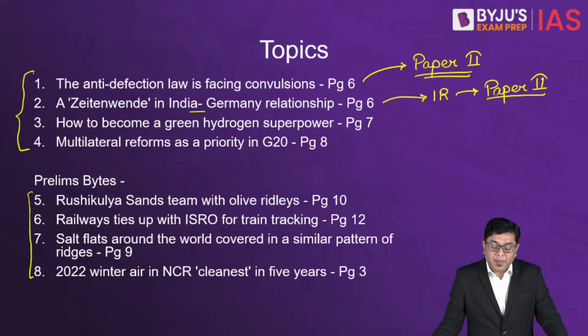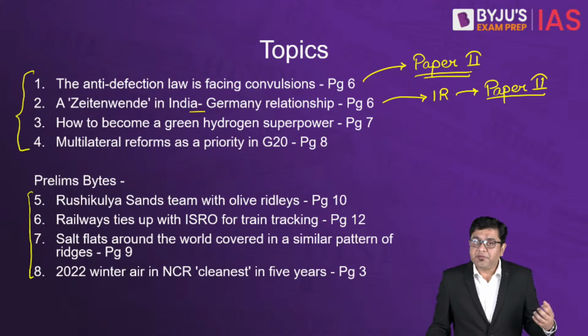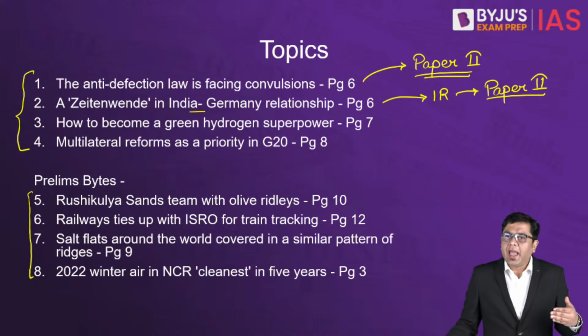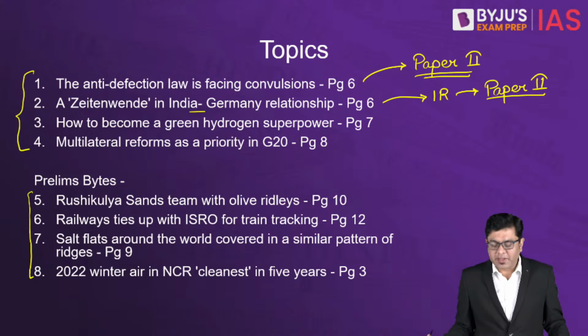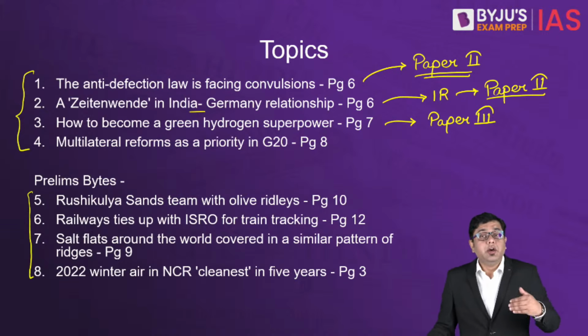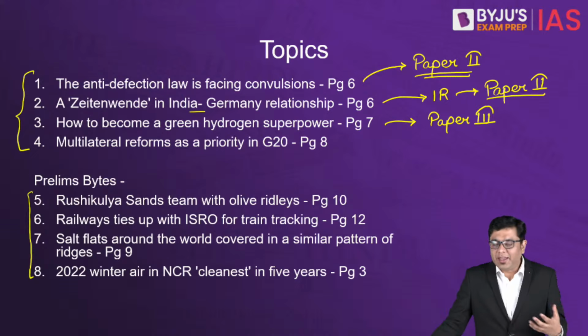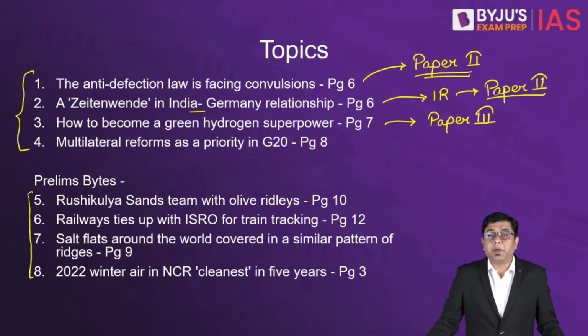Then, how to become a green hydrogen superpower. This is about the prospects and possibilities that we have with the production of green hydrogen and also the paths that we are taking for that production. This is going to be relevant for your paper 3, and it is going to be very, very relevant for the coming year as well as for the year 2024. As and when the entire world is going to discuss green hydrogen, this particular topic becomes much more important and relevant.